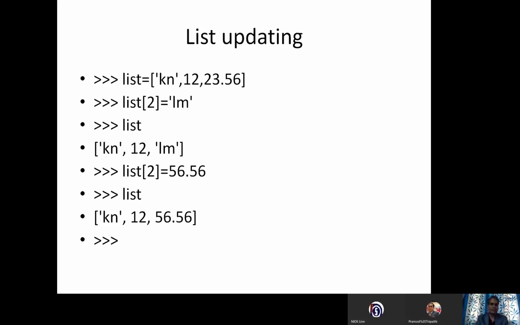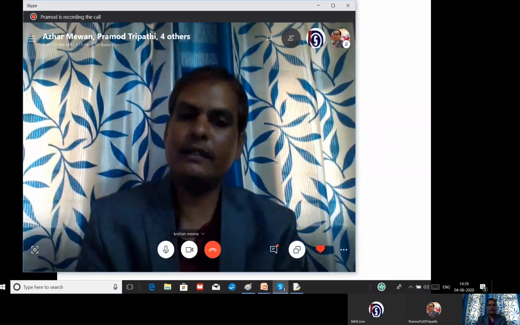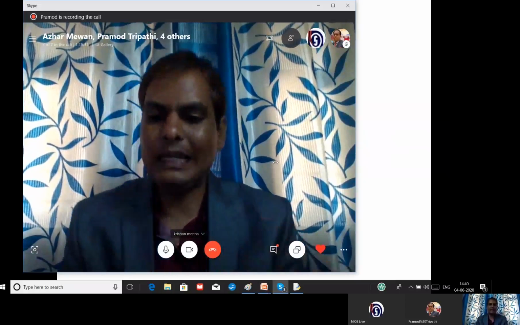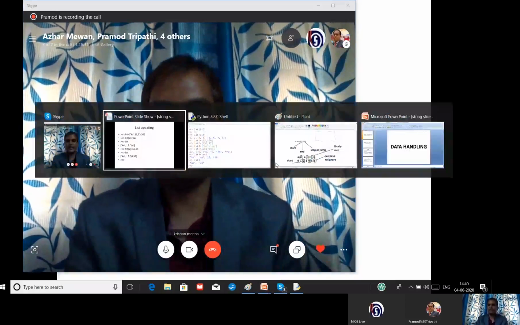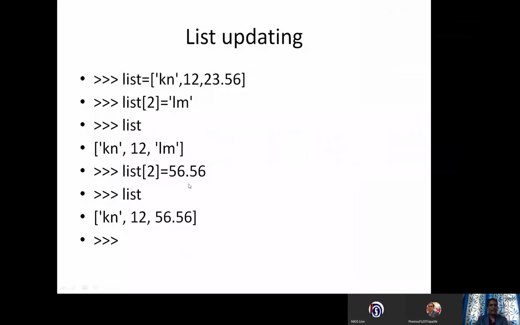But in the case of a string, it is not happening because it is immutable. So we can change the data in a list very easily and it will be permanently changed. The change will be permanent only. This is the second example I have given. List is a variable name, index number 2, and I'm going to change the value to 56.56. Now you can see the value got changed.